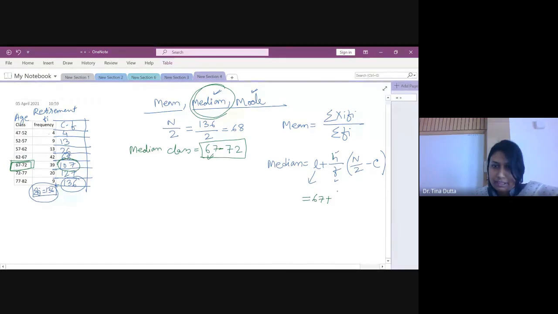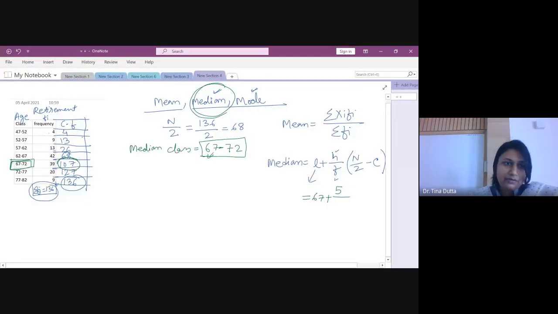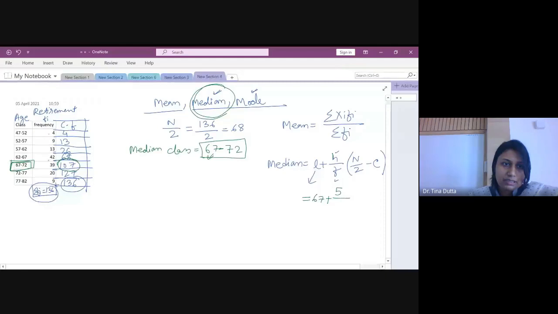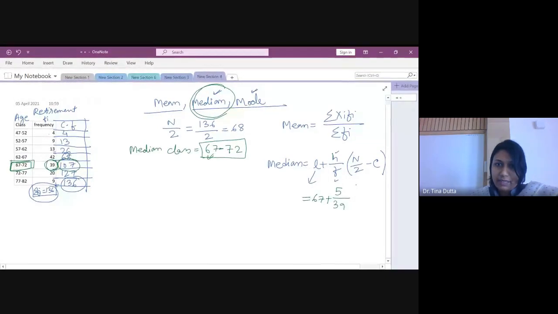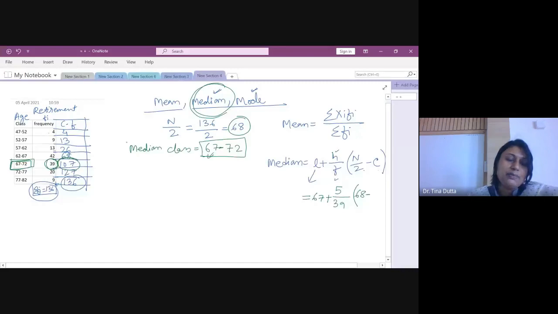So I will write H as 5 divided by F. F is the frequency of the median class. So frequency of the median class is 39. And then N by 2 we know this is 68. 68 minus C, where C is cumulative frequency of the previous class. So what is cumulative frequency of previous class? This is the median class, so the cumulative frequency of the previous class is 68.